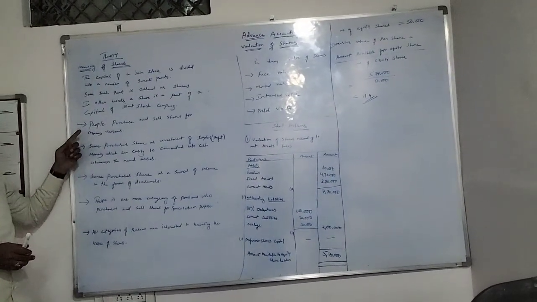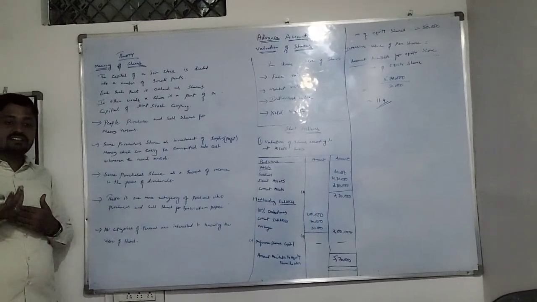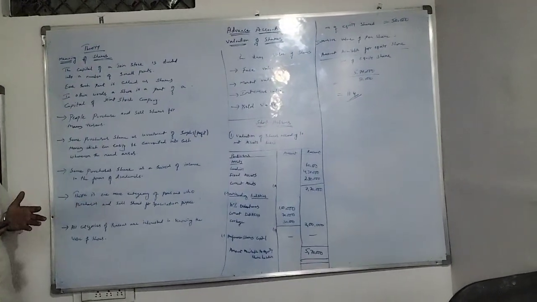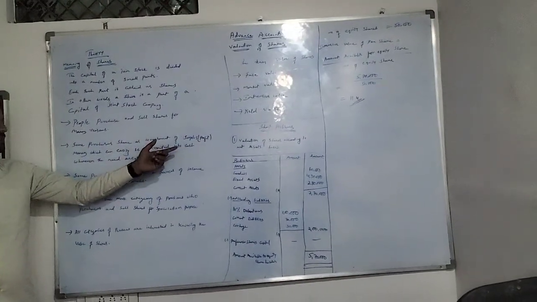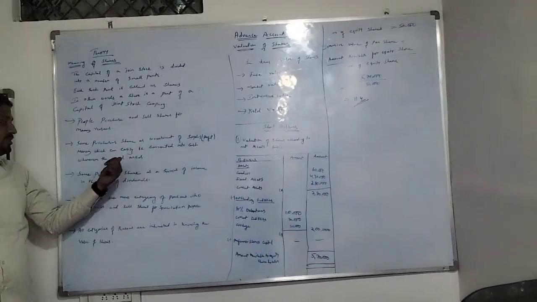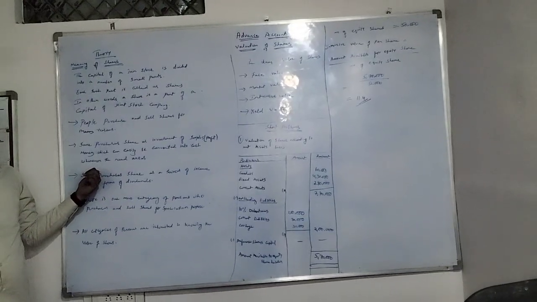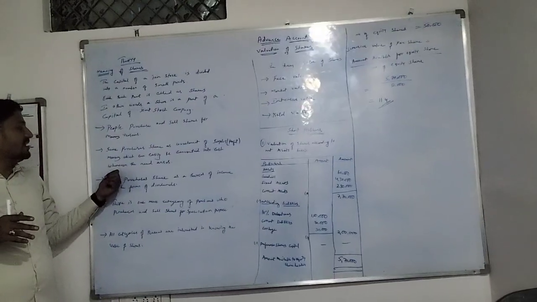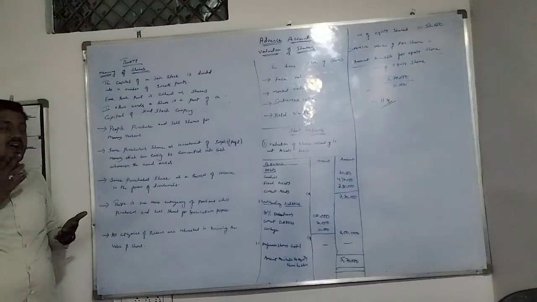And in a joint stock company, people purchase and sell shares for many reasons. They are going to purchase as well as sell. There are different types of reasons. With the help of these reasons only, they purchase and sell shares. Some purchase shares as an investment for surplus. Surplus means profits, money which can easily be converted into cash. So sometimes I don't have the cash, but I have the shares. So I sold them in the market and immediately converted them to cash. Whenever the need arises, they can raise the amount.